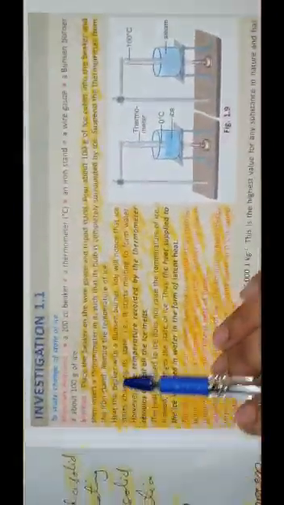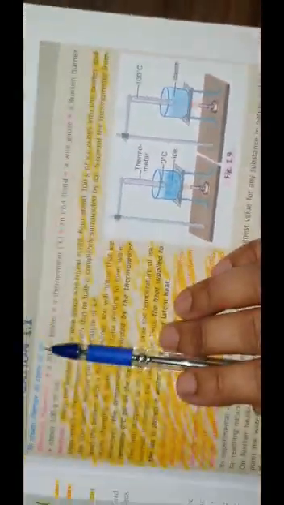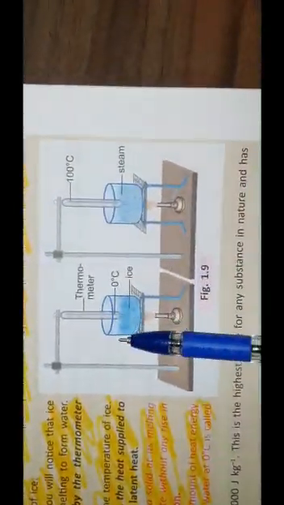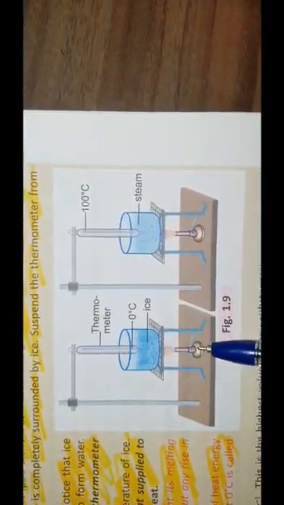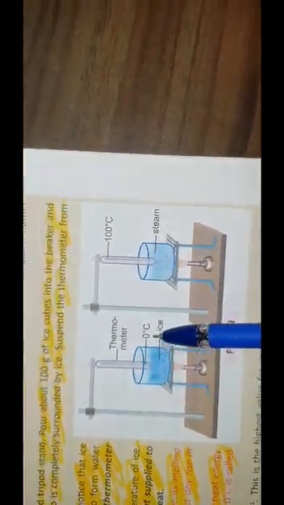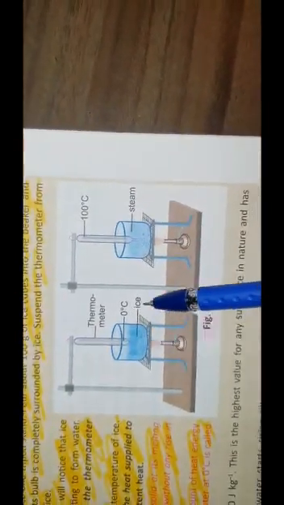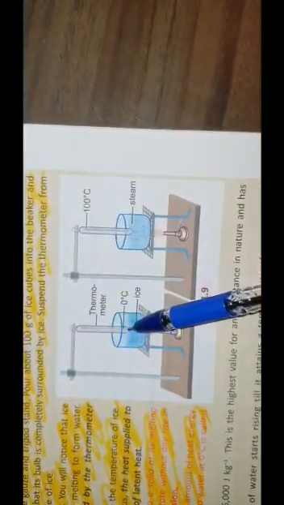Now children, coming to the next topic, that is specific latent heat of fusion and specific latent heat of vaporization. To understand this, first we have to do one investigation, that is an activity to study change of state of ice. Children, see this figure. This is a beaker. Place a beaker on the wire gauze. This is a wire gauze. This is Bunsen burner, and this is a tripod stand. Pour about 100 gram of ice cubes into the beaker and insert a thermometer. You see in this figure.